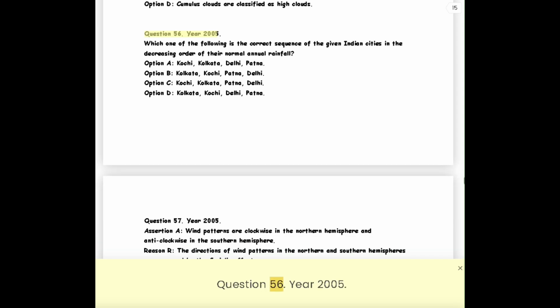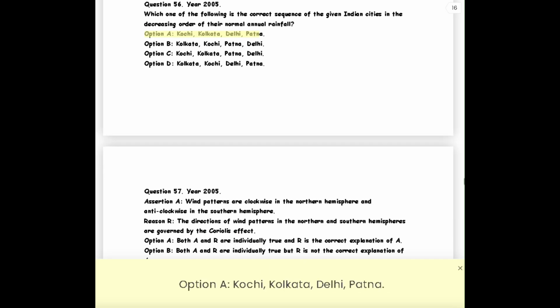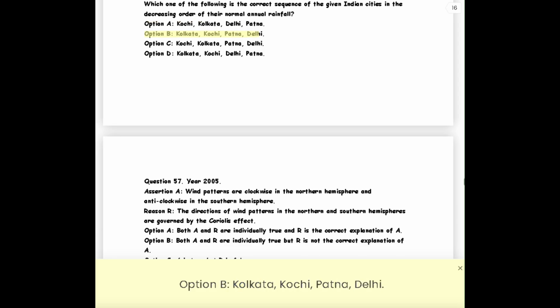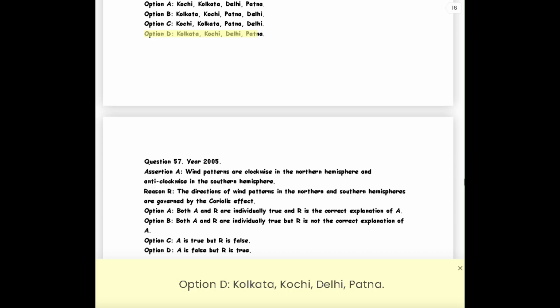Question 56. Year 2005. Which one of the following is the correct sequence of the given Indian cities in the decreasing order of their normal annual rainfall? Option A. Kochi, Kolkata, Delhi, Patna. Option B. Kolkata, Kochi, Patna, Delhi. Option C. Kochi, Kolkata, Patna, Delhi. Option D. Kolkata, Kochi, Delhi, Patna.